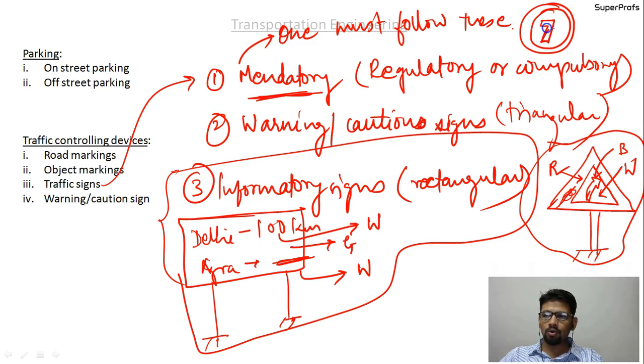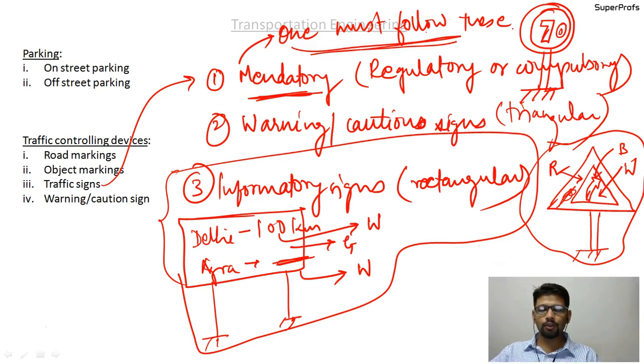We have discussed why the speed is limited, and if there is a sign that the maximum allowed speed is 70 kilometers per hour, then you have to follow this speed. On the expressways the maximum allowed speed is 80 kilometers per hour, then you ought to follow that speed. You will be fined if you are caught with speed more than the limit, so more than 80 kilometers per hour, then you are liable to be fined.